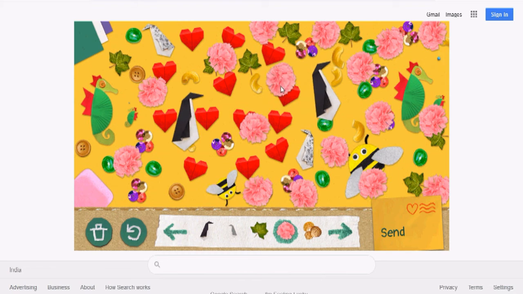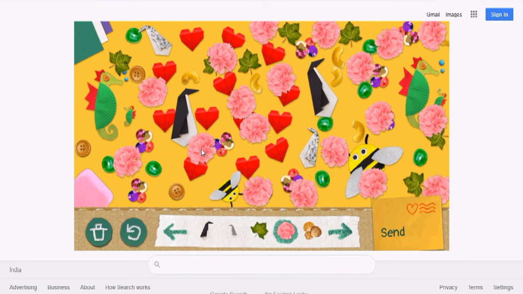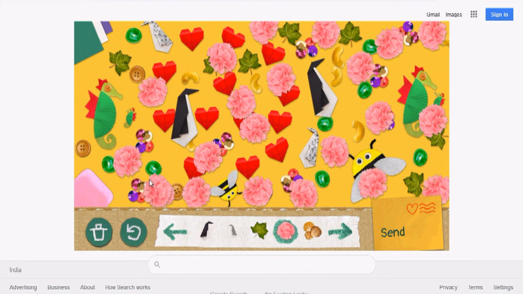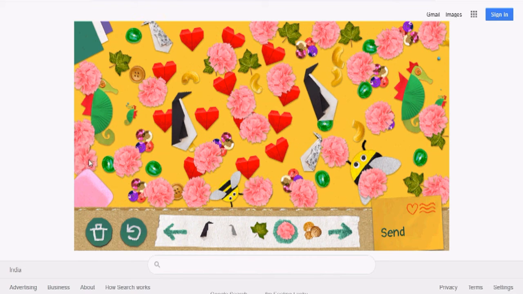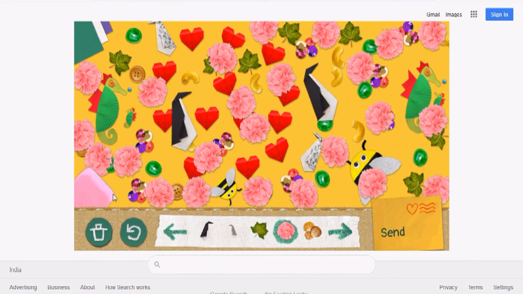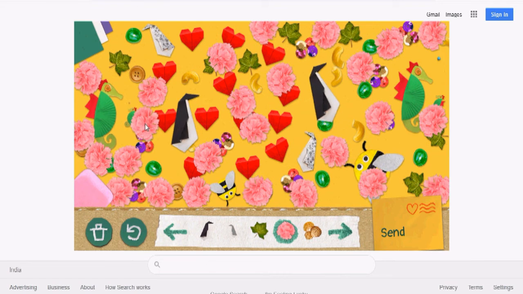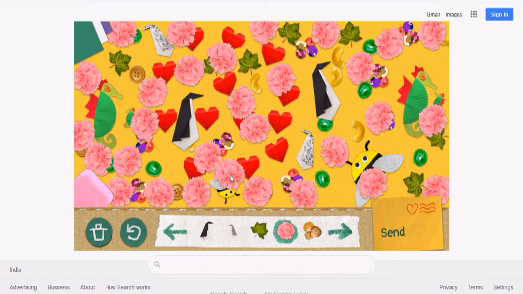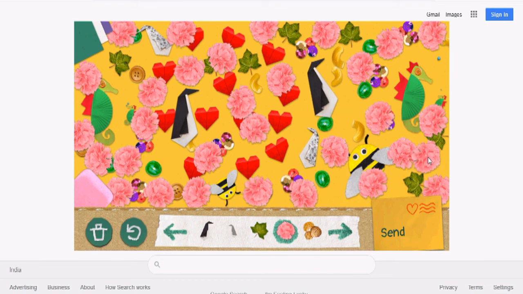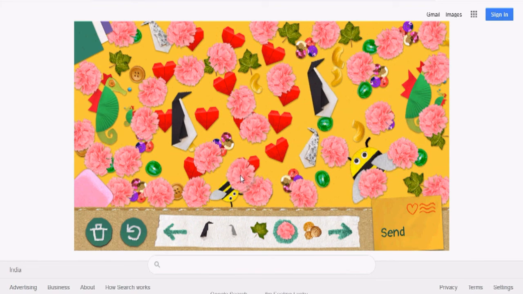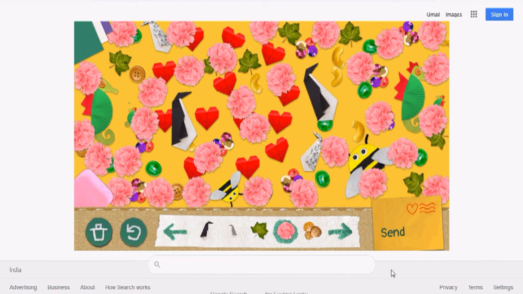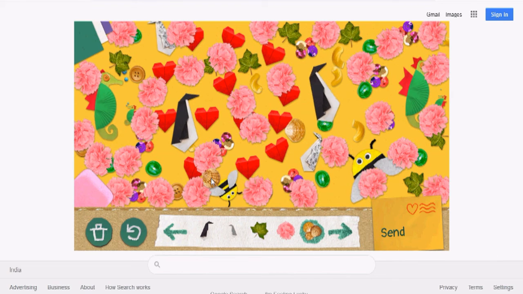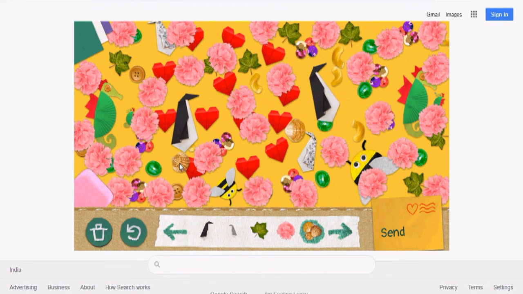This flower looks good. So in this way you make it, and this is the drum, one or two drums I just put it.